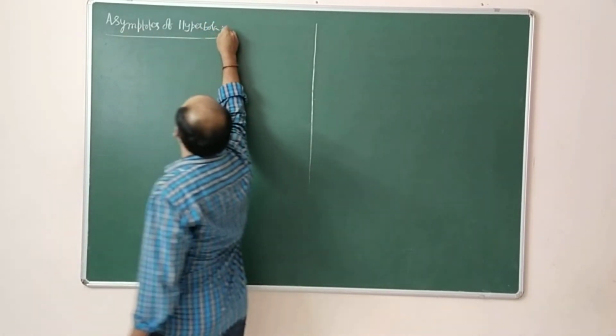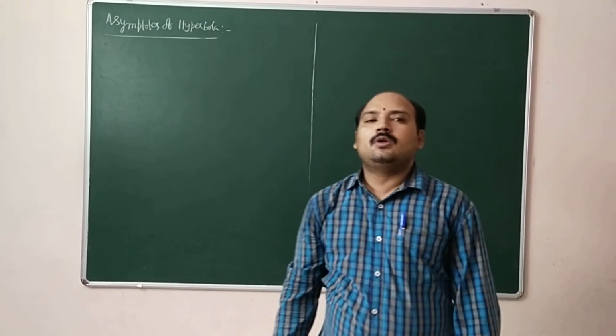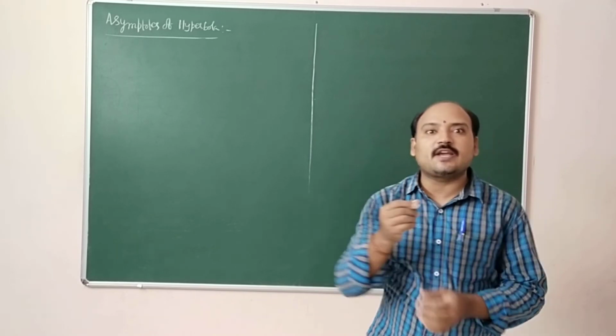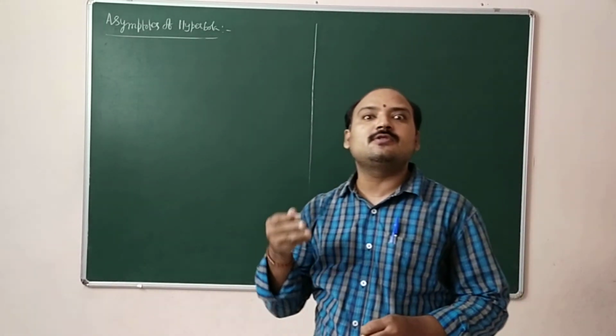What is meant by asymptotes of the hyperbola? The equations of tangents which touch the hyperbola curve at an infinite point are called asymptotes of the hyperbola.